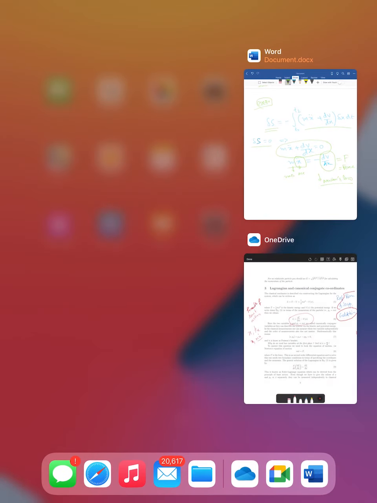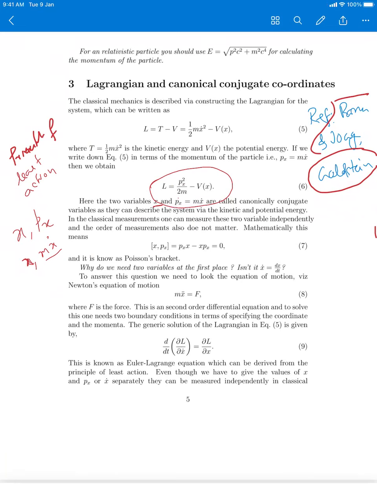In fact, you can think of these equations, the Euler-Lagrange equations, as having two variables: one is x, another is p_x, or one is x, another is m x dot. And these two variables are called canonically conjugate variables, because if you have these two variables and their initial values, then you know the particle propagation.